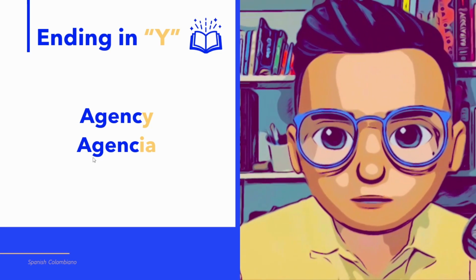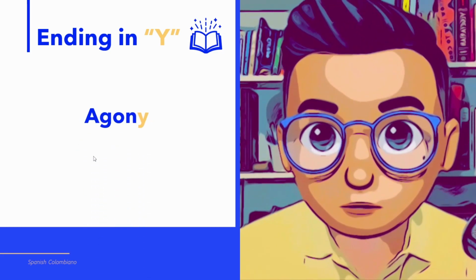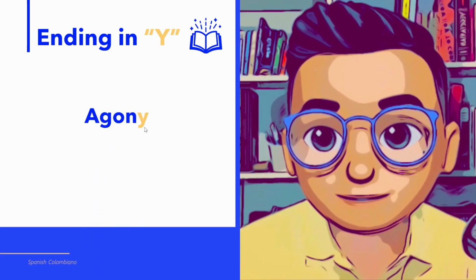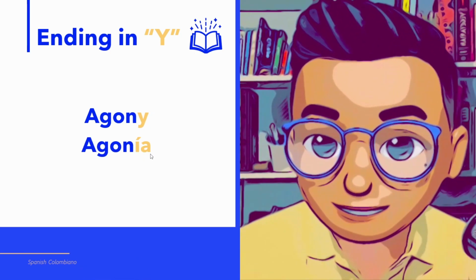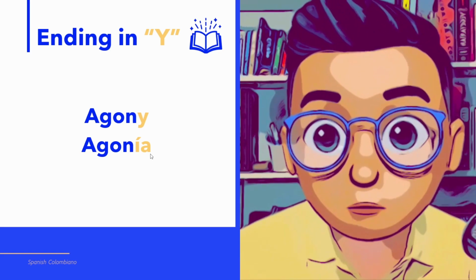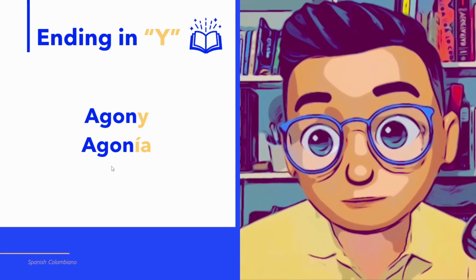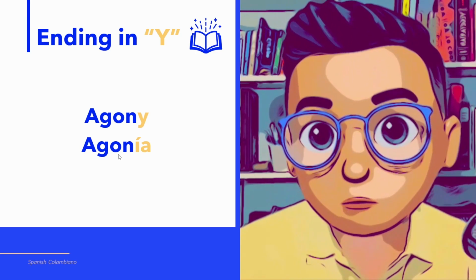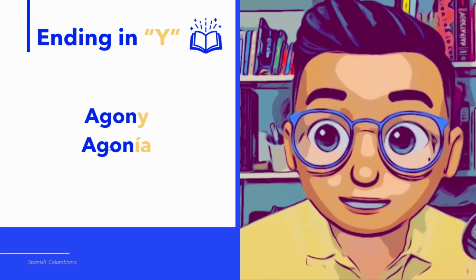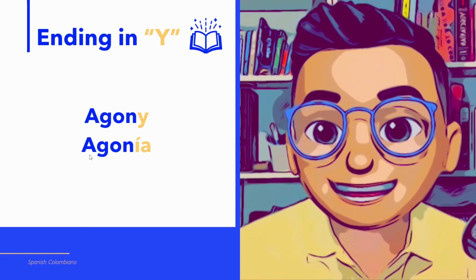Let's see another example with this word, agony. Agony ends in Y, but if we change Y for IA, agony becomes agonía, agonía. Here it is important that when G is followed by O, U, or A, you pronounce it the same as in English. Agony, agonía.